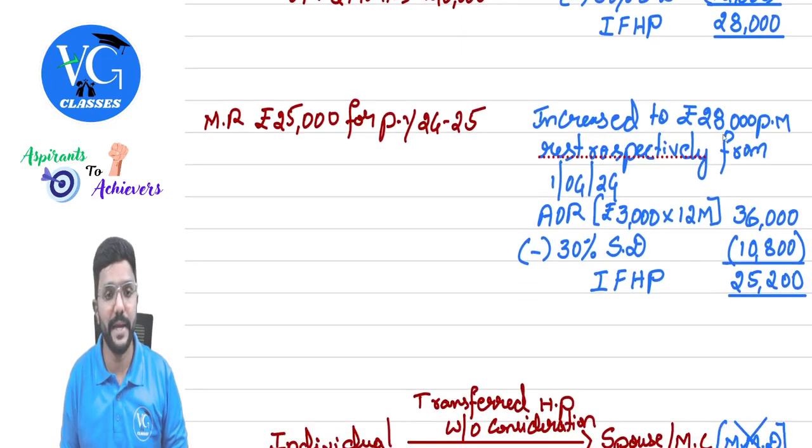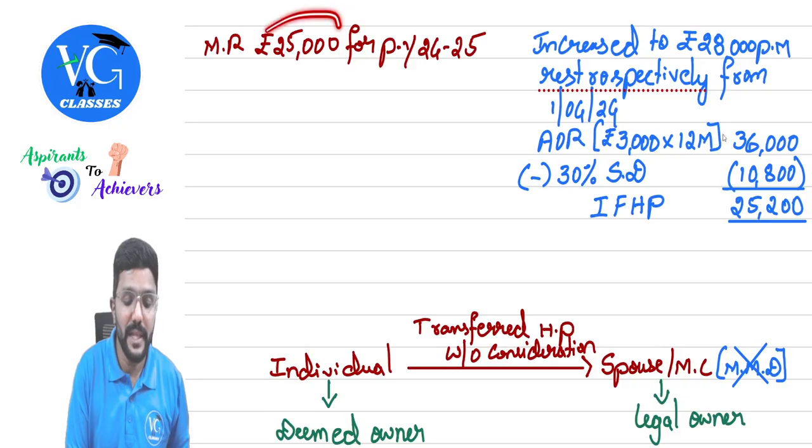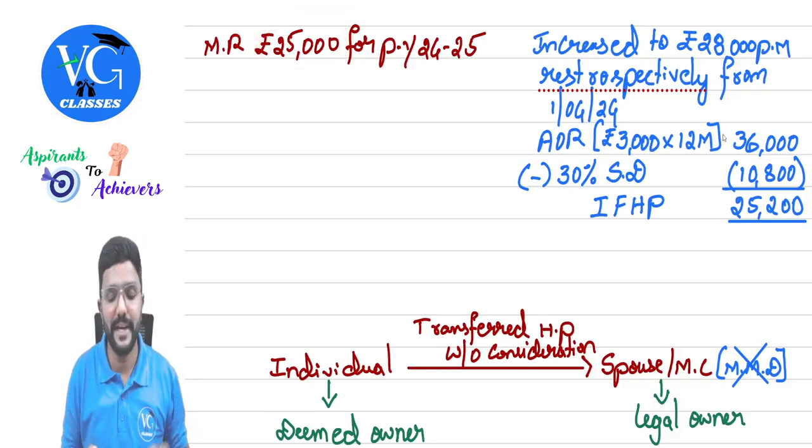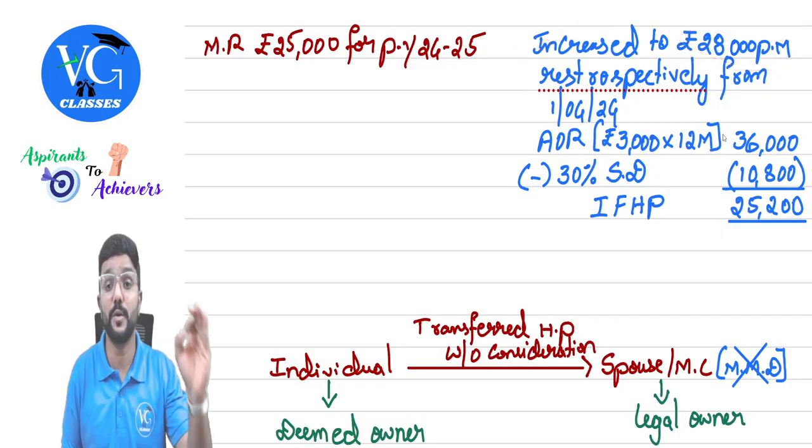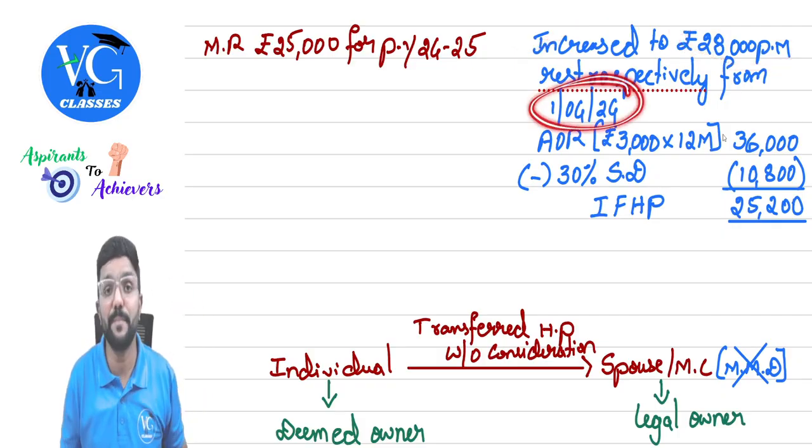Okay, sir. Second example. Assume, guys, monthly rent I was charging my tenant was 25,000 in the last year, previous year 24-25. But now I have increased the rent to 28,000 retrospectively from 1st April 2024.